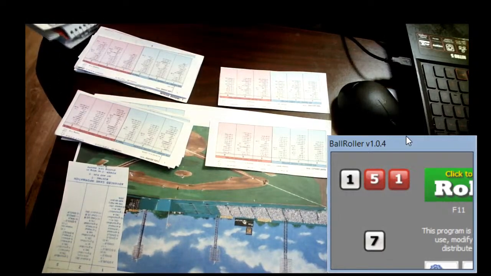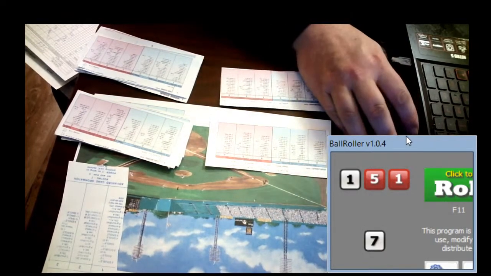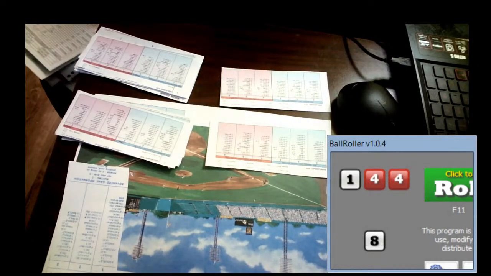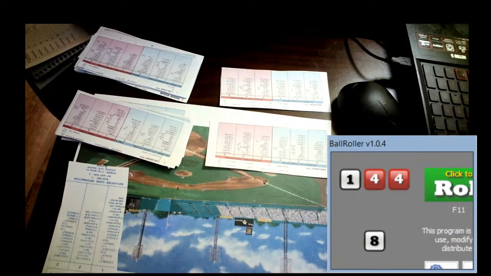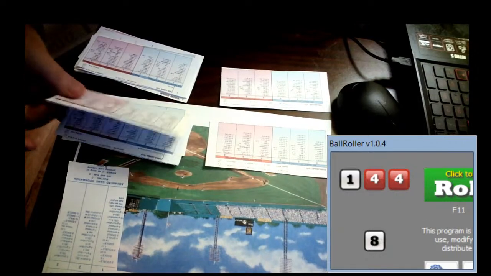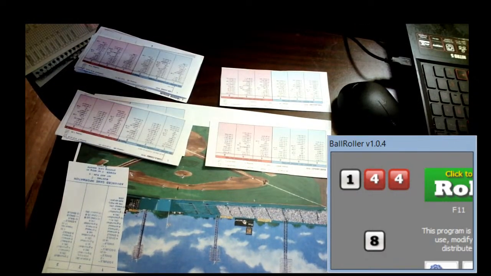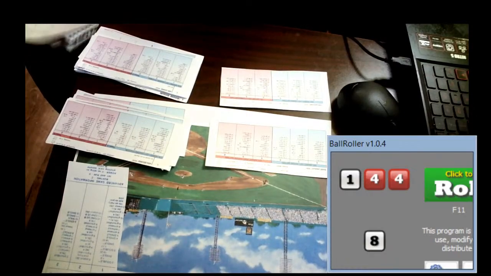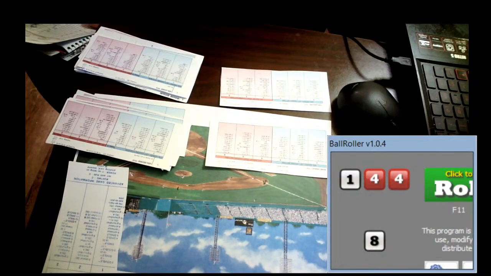So first and second, no out for Gehrig. Wants a big swing here. Can he get the same roll Babe had? He has a 1-8. Gehrig on a 1-8. And that'll be something really good for Gehrig, a triple, 1-12. That's an 8, and Gehrig will clear the bases. Another triple for Gehrig. That's a triple.